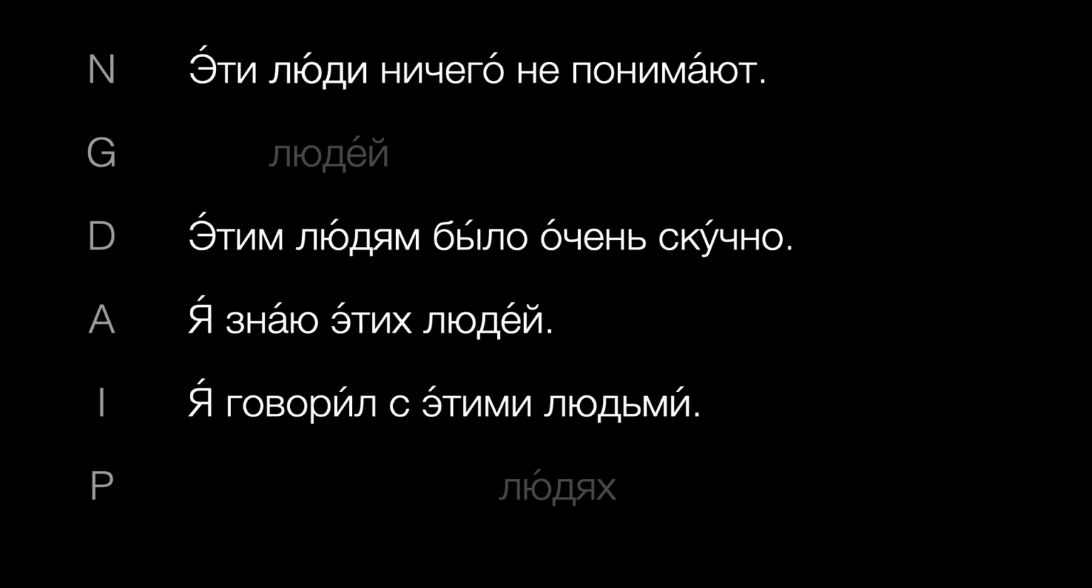Watch out for this one. It's a little irregular. Note the мягкий знак, the soft sign, followed by ми, людьми. Я думал об этих людях.